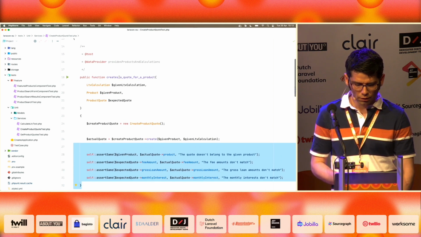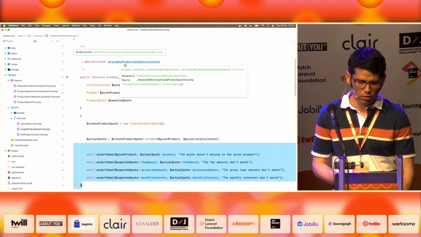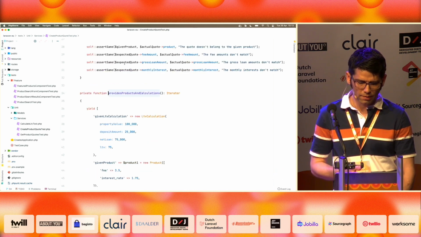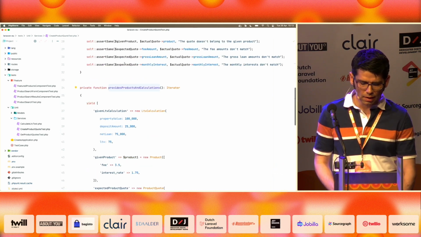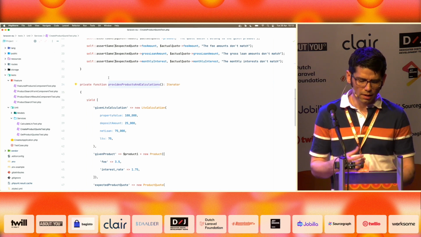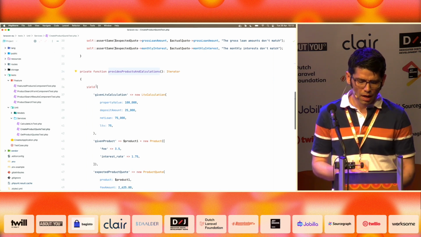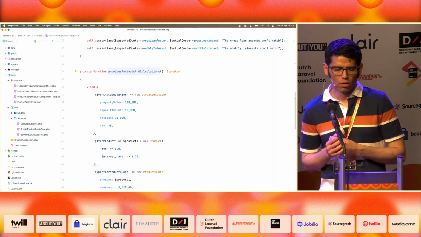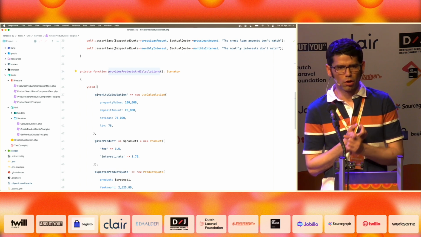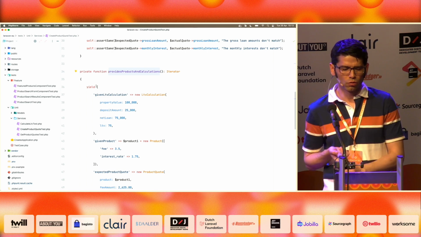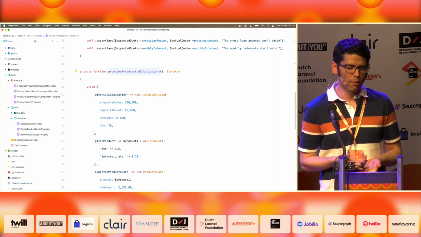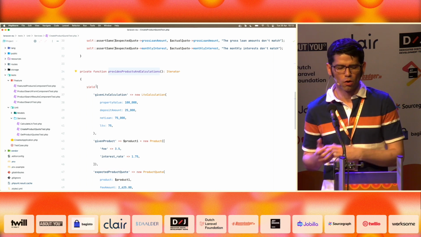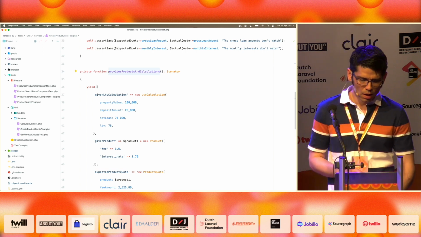I am using here something called data providers in PHPUnit. You can also use them in Pest, as you learned today. And basically here I am iterating through different permutations. This is useful because you want to know, how are we going to deal with decimals? Are we going to round to 2 decimals, 4 decimals? What about precision? Do we want to work with floats or something else?